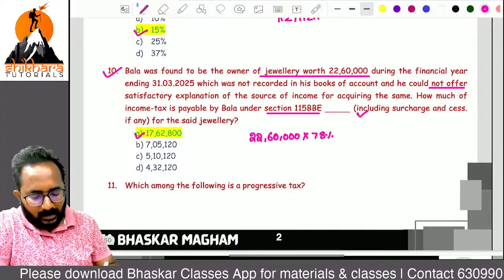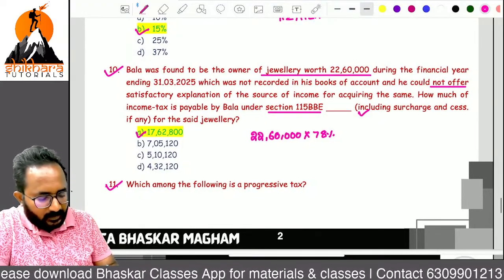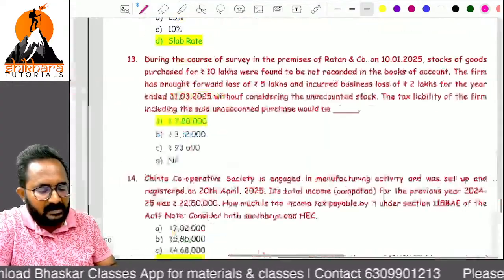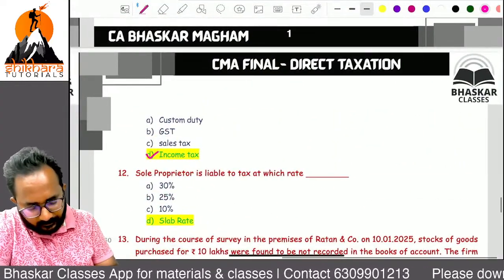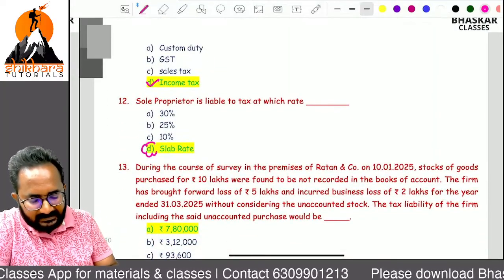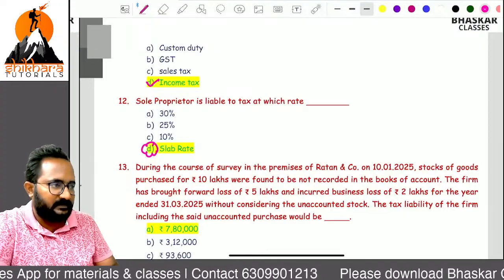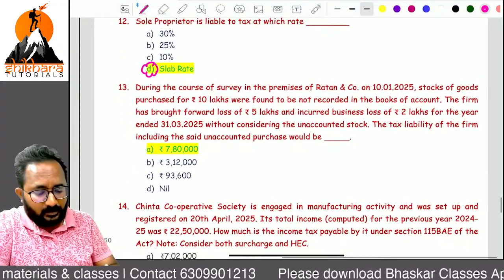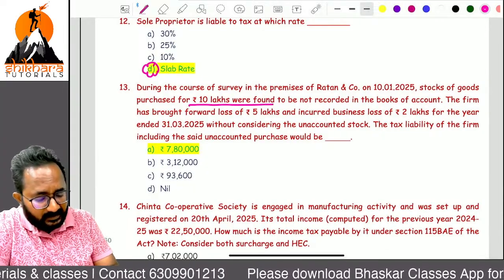and you will get 17,62,008. And we already discussed which one is progressive based: income tax. Regressive based is an indirect tax. Sole proprietor means the individual is liable to pay the tax at what rate? Slab rates.